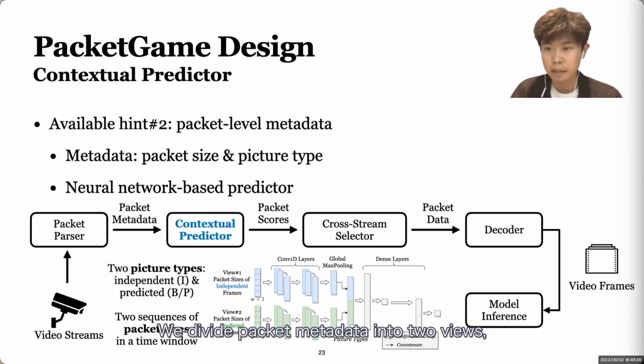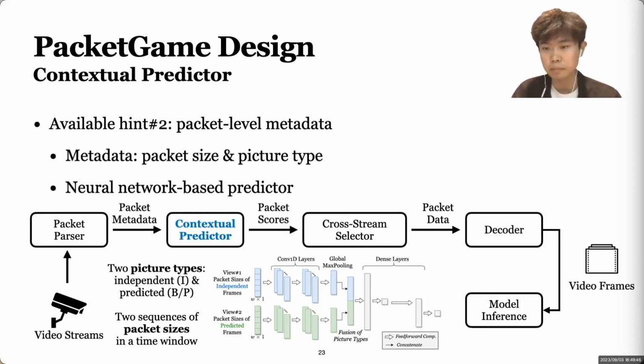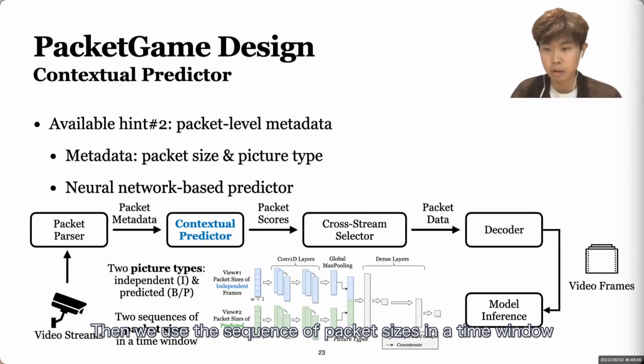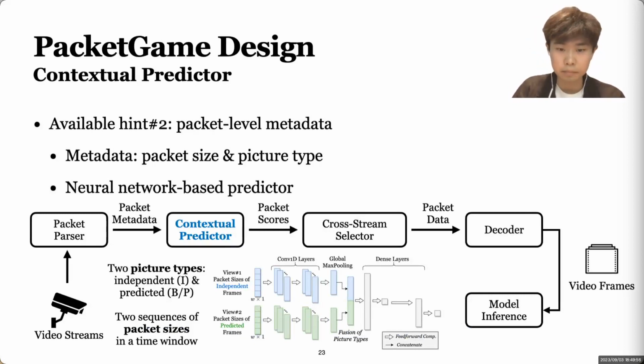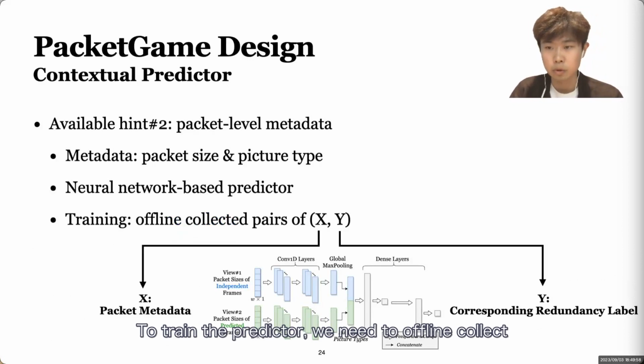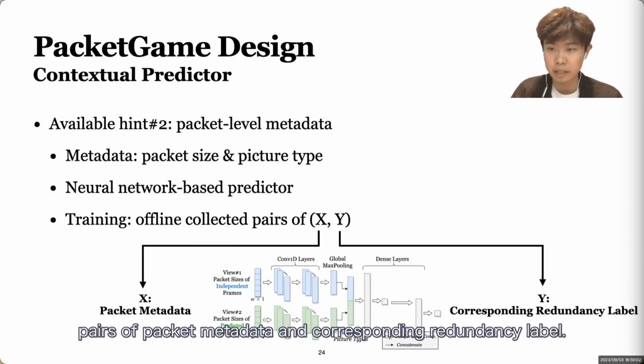We divide packet metadata into two views according to the picture type, either independent or predicted frames. Then we use the sequence of packet sizes in a time window as the inputs and design a neural network-based predictor. To train the predictor, we need to offline collect pairs of packet metadata and the corresponding redundancy level.